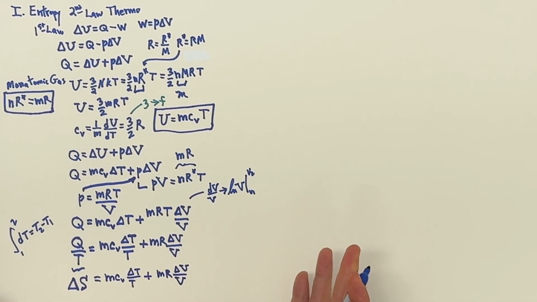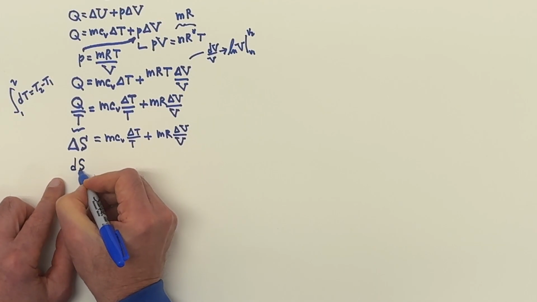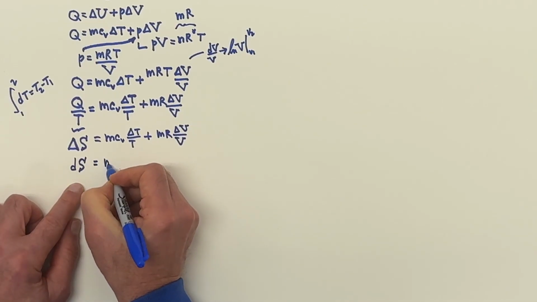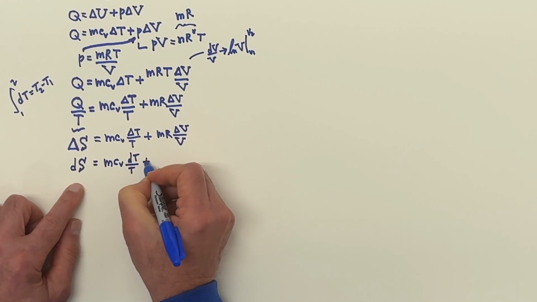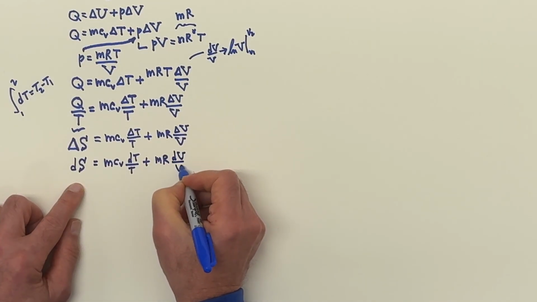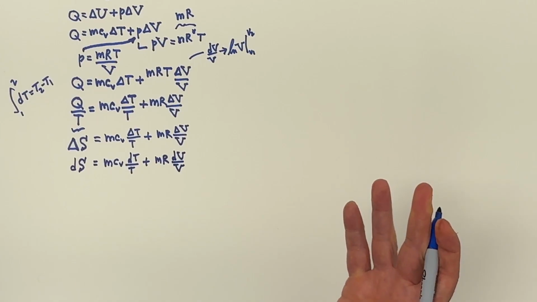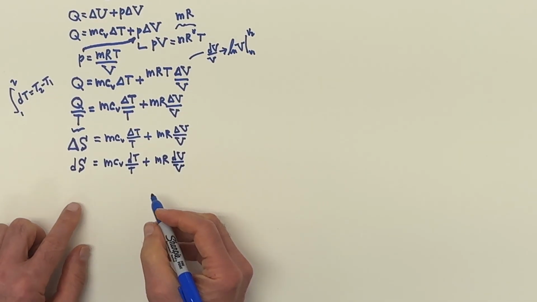I can make it a differential, because it's an exact differential. So I can make this a dS, differential S, is M CV dT over T plus MR dV over V, and now I can integrate both sides, and the result is independent of the path.